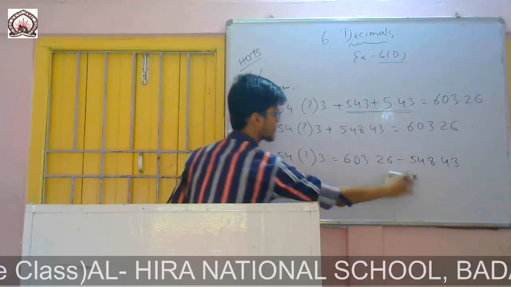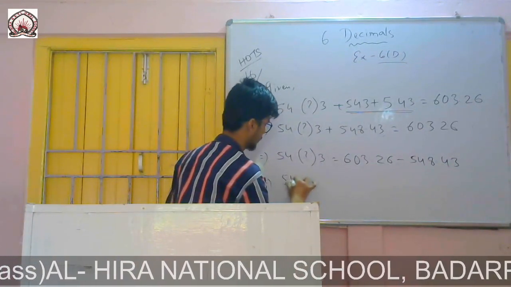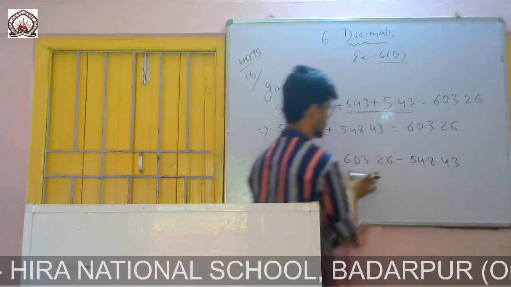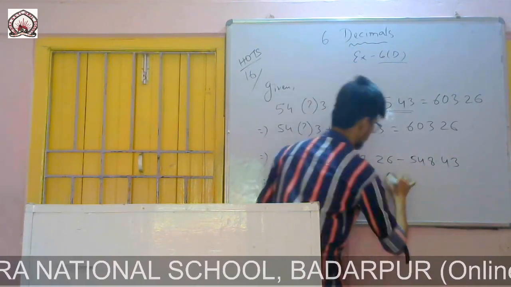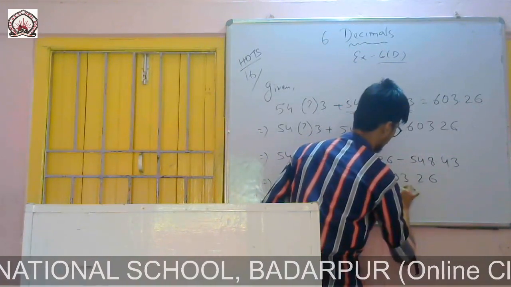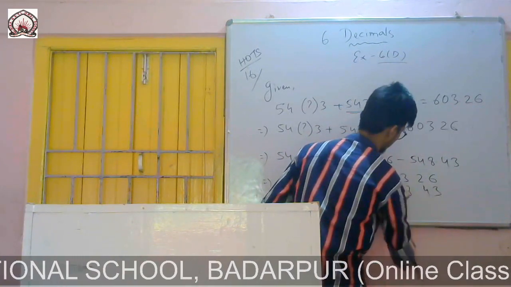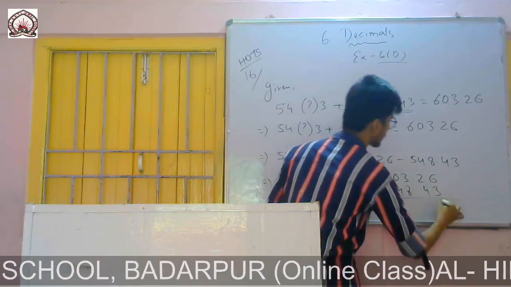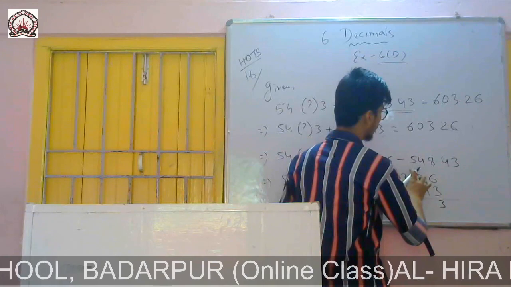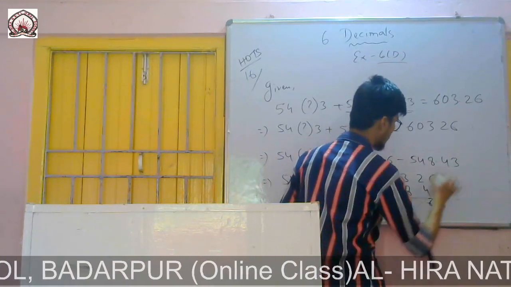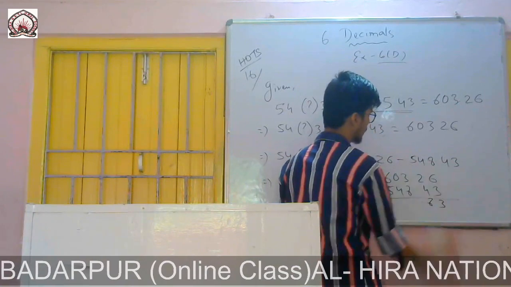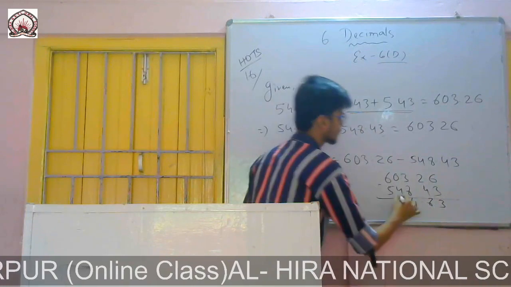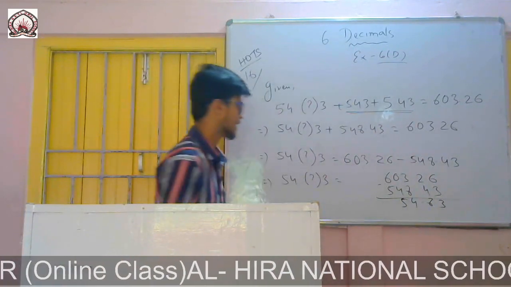So now I will solve this part. You keep 54.?3. Simply solve this one, it is subtraction, this one minus this one. We know how to do subtraction, so I will do it in rough. 603.26 minus 548.43. 6 minus 3 is 3. Then 2 minus 4, I will bring one, it will be 12, 12 minus 4 is 8. Then there are left 2, again I bring one, it will be 12, 12 minus 8 is 4. Then they are left how much? 9. 9 minus 4 is 5. So it is 54.83.